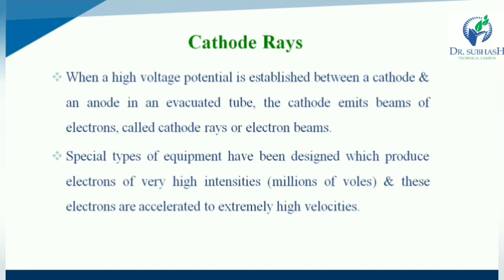What is the exact meaning of cathode rays? When a high voltage potential is established between a cathode and anode in an evacuated tube, the cathode emits beams of electrons, which are called cathode rays, otherwise also called electron beams. Special types of equipment have been designed which produce electrons of very high intensities, and those electrons are accelerated to extremely high velocities.